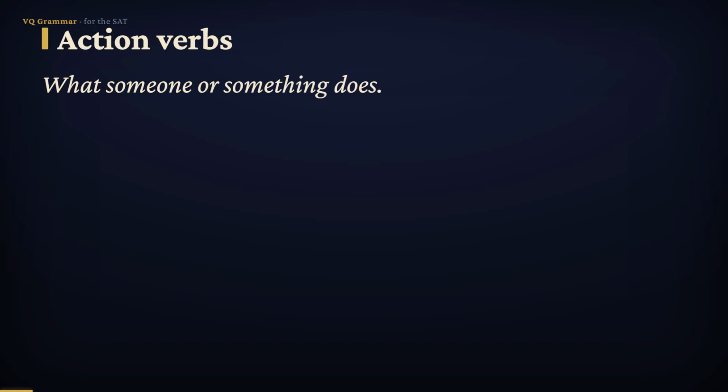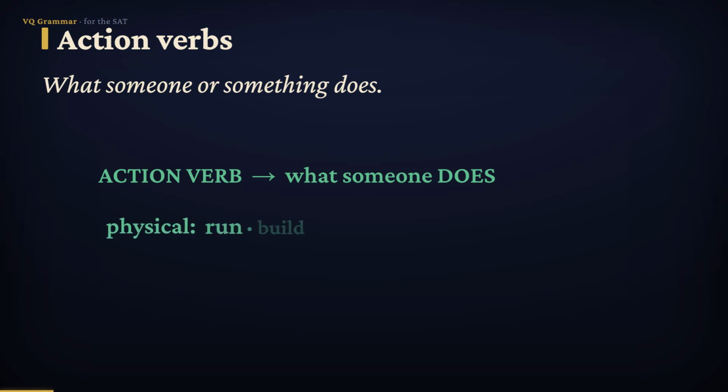A verb expresses either an action or a state of being, and today we focus on the action verb, the word that tells what someone or something does. Now, action comes in two flavors. There's physical action, the kind you can see: run, build, shout, climb.